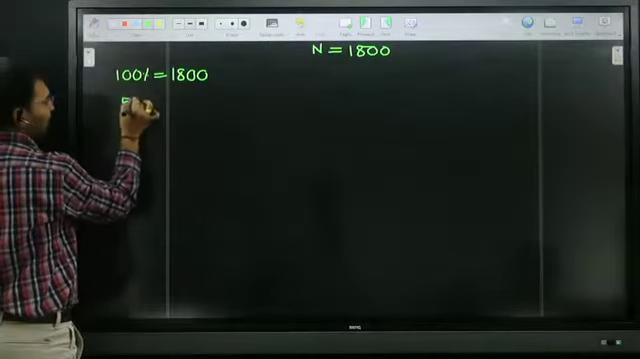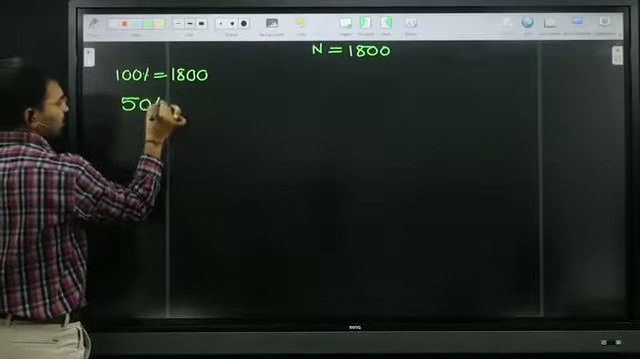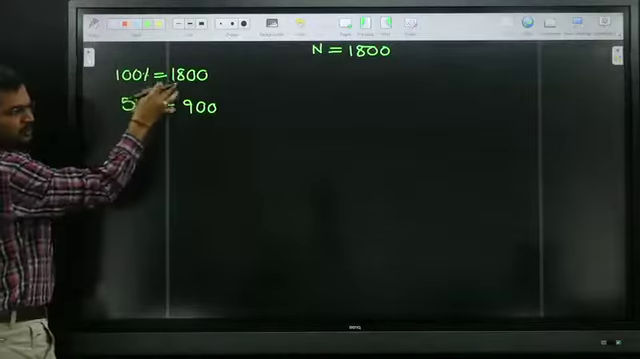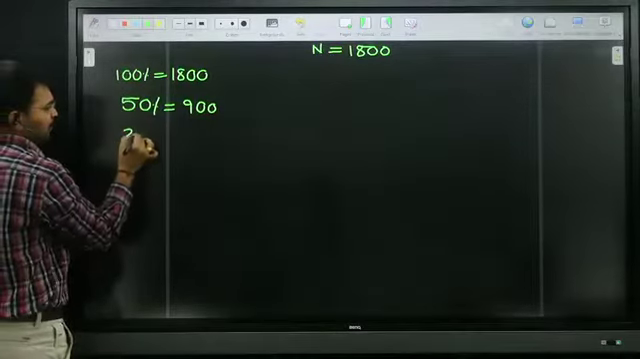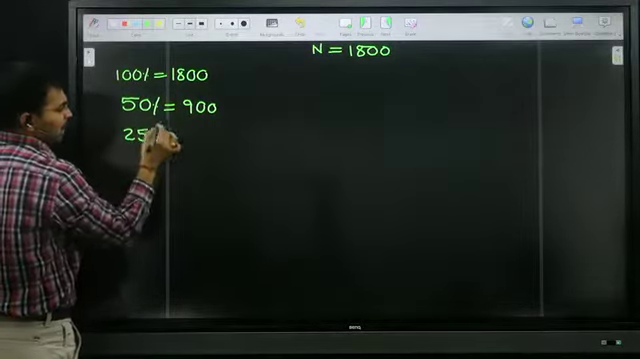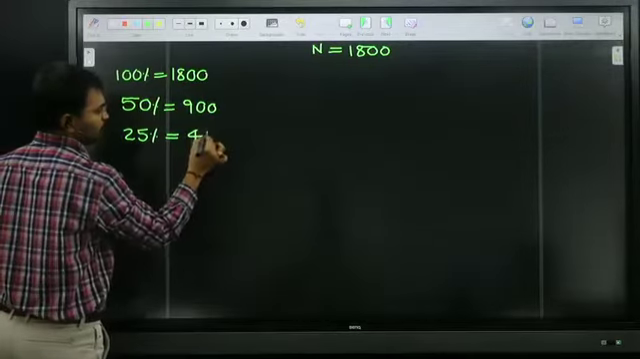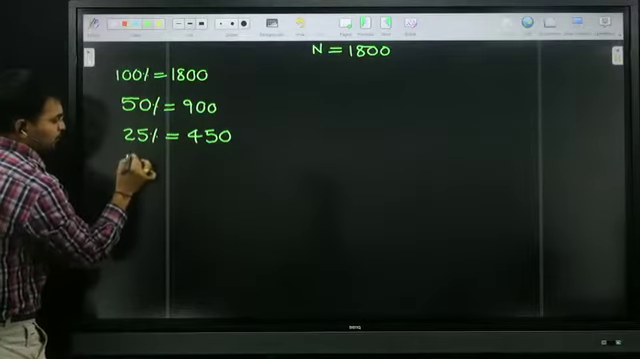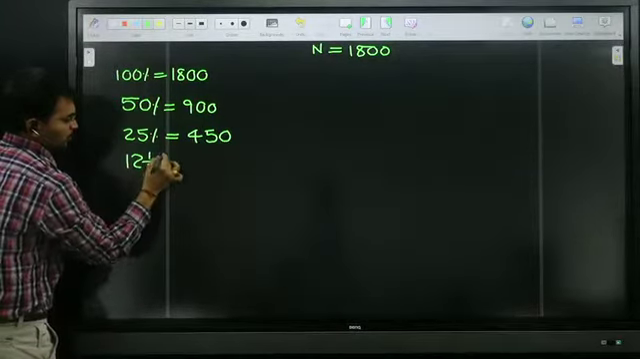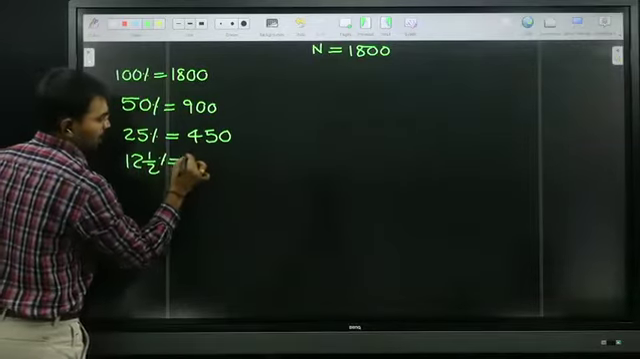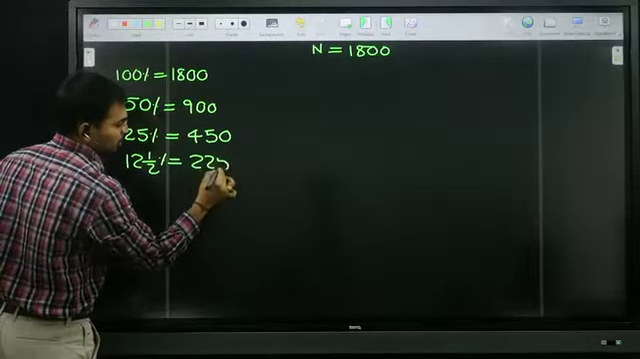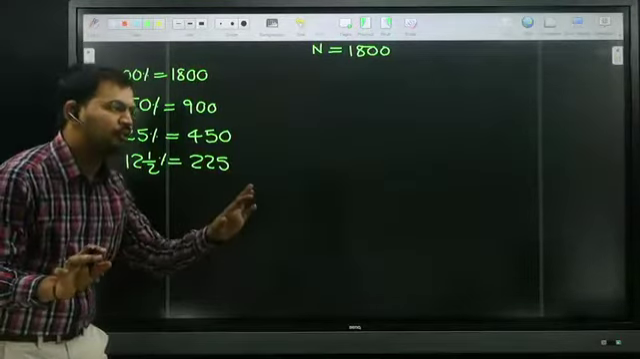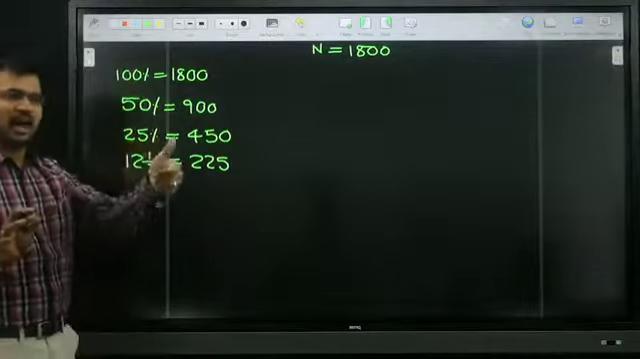Here I am going to take half of this one. Half of 1800 is 900. If we go for half again, half of this is 450. If I go for half again, 12.5% is nothing but 225. Nothing is there here. Half, half, half, half.